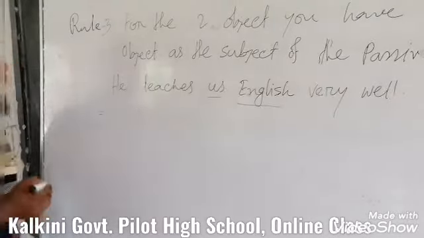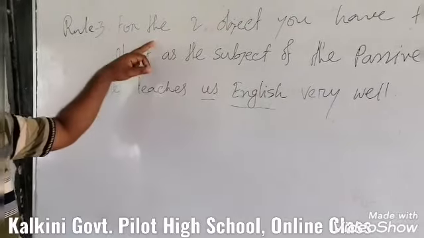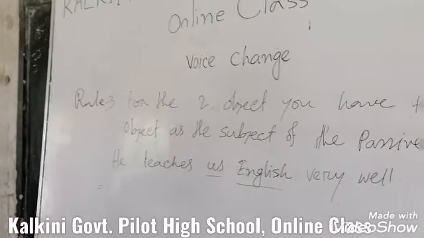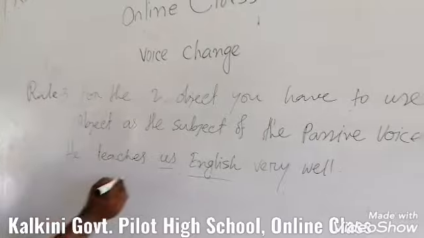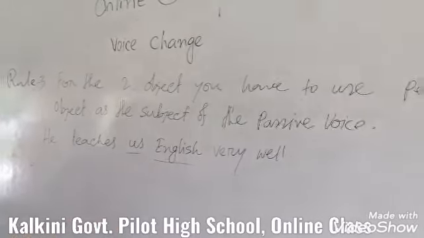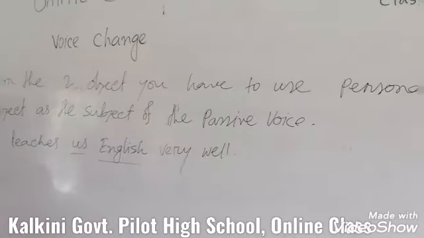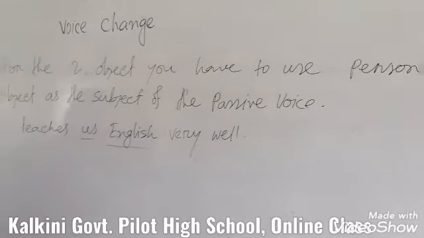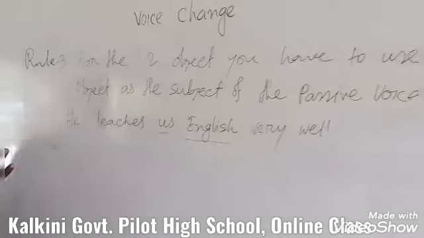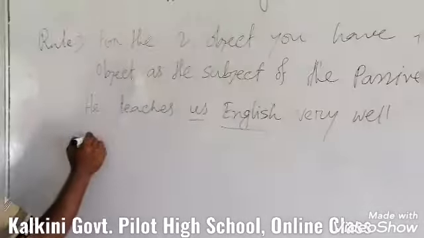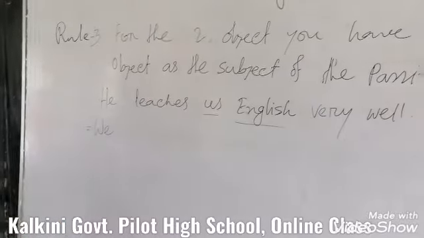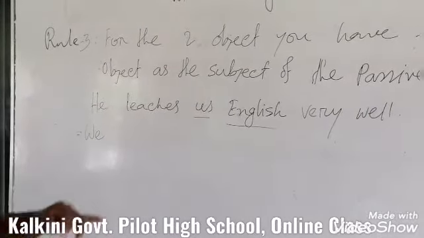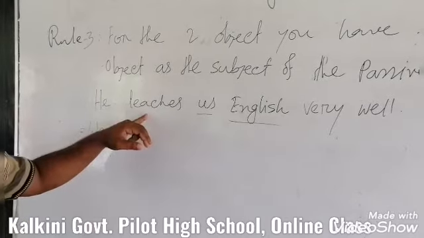According to rule 3, we have to use the personal object as the subject. So the personal object us may be the subject for the passive voice. So what is the subject form of us? You know, the subject form of us is we. Then you have to use an auxiliary verb according to the tense.